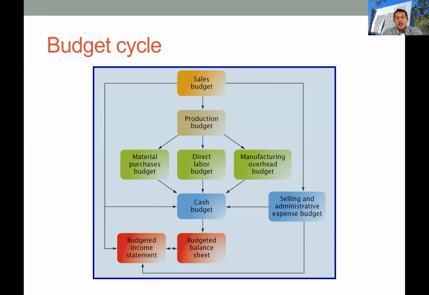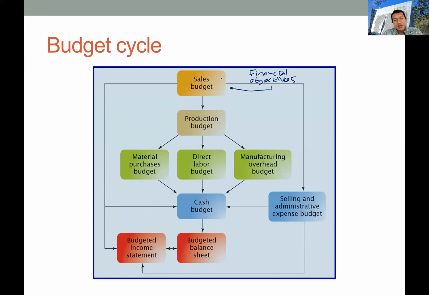So the company will first set their financial objectives or financial target, their level of profit or level of return on equity or return on asset that they want to achieve. Okay, and then they will transform this target into their production plan or operational plan.